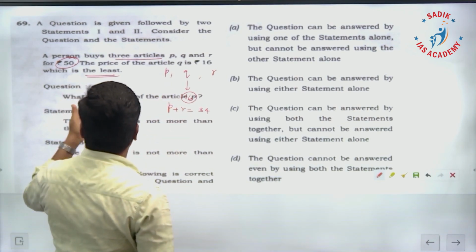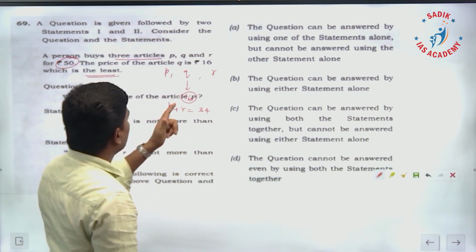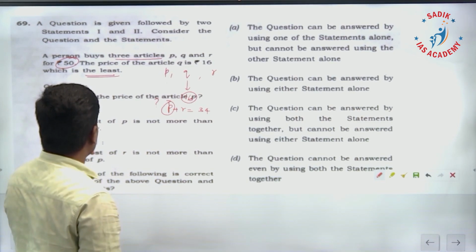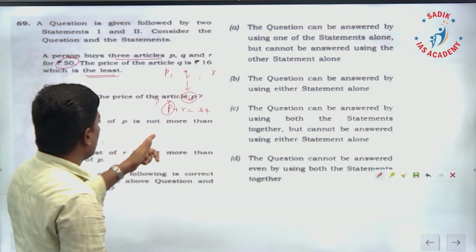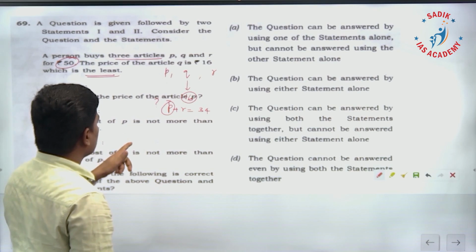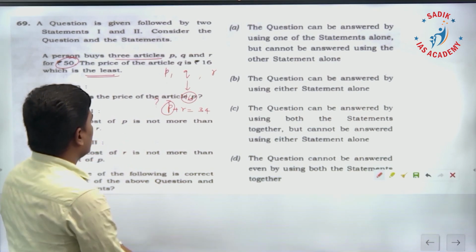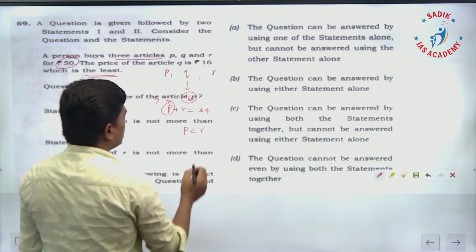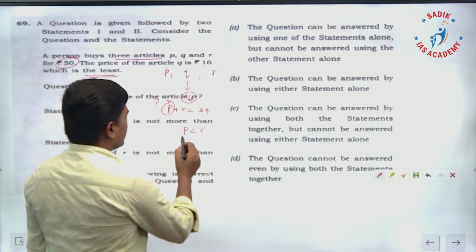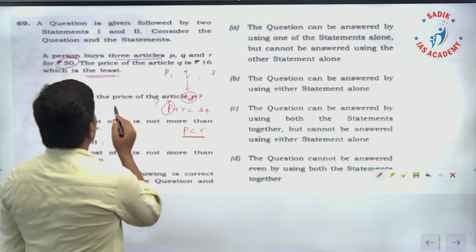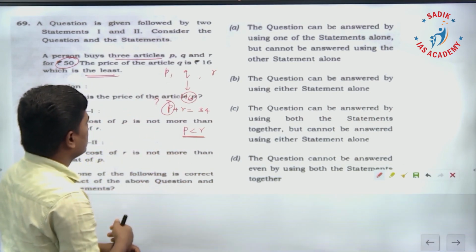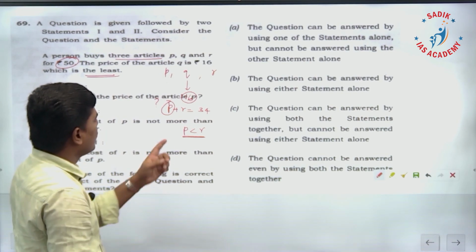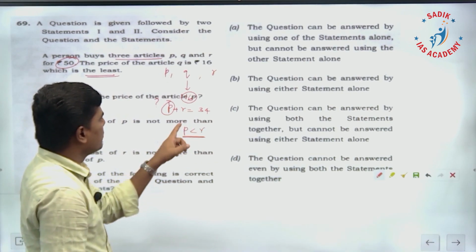So what is the question? They are asking what is the price of the article P. Now take the first statement: the cost of P is not more than that of R. That means P is less than R. Using this, can you answer the question? P is less than R. So we will have multiple possibilities, the sum is only 34.